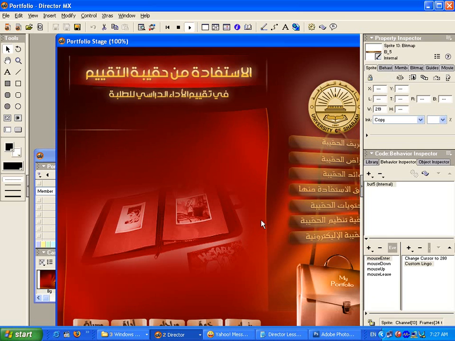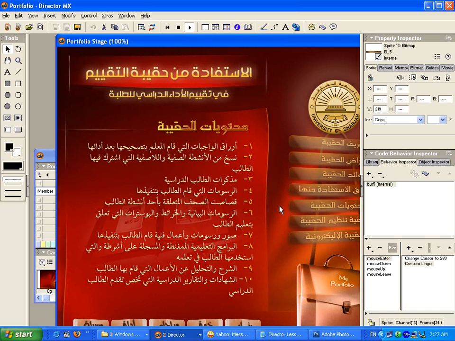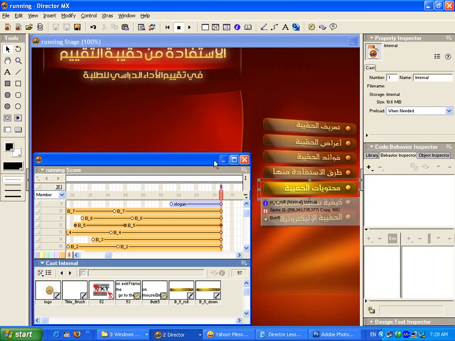When we point over, we can hear a voice. It's a sound file. And when we click, another sound file is playing. Let's apply this in our file.